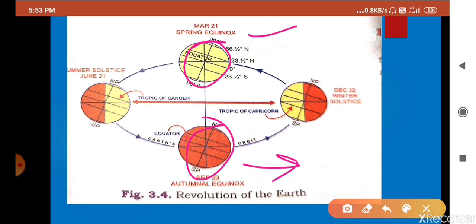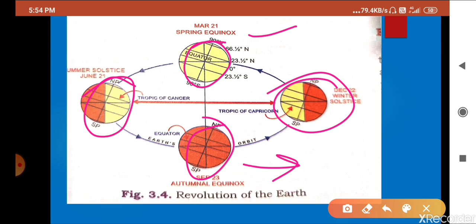But in the other condition, here is December 22 and here is June 21. On June 21 in the northern hemisphere, the day is longer, and on December 21 the night is longer.